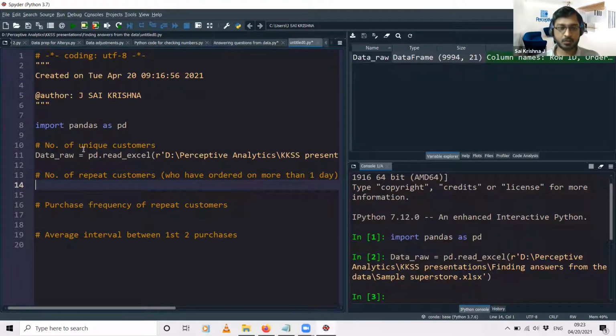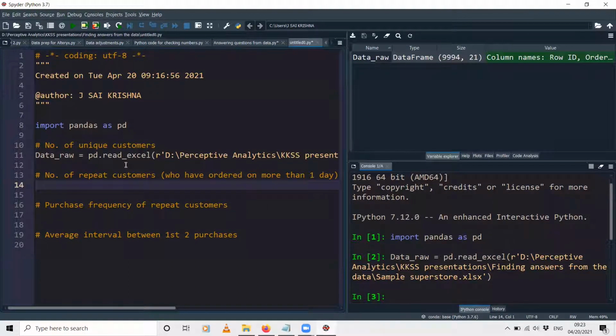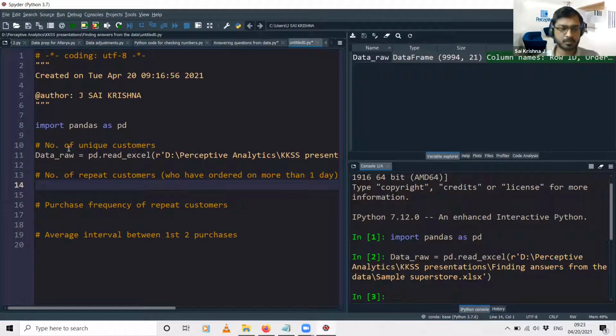Everybody here until now? Any problems, anything that you need assistance with? All good from my end, Sai. Right. Okay. Yeah, pretty simple step just to load the file, and let's move on to the next step now.